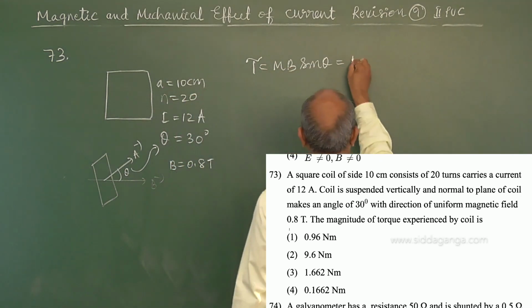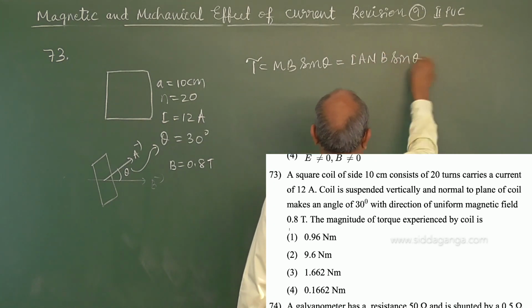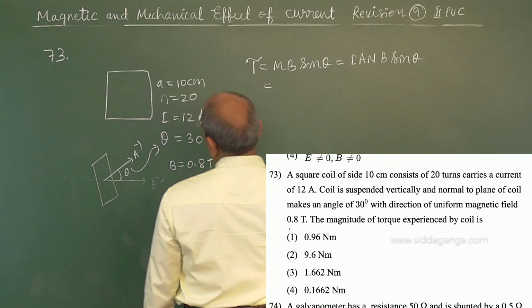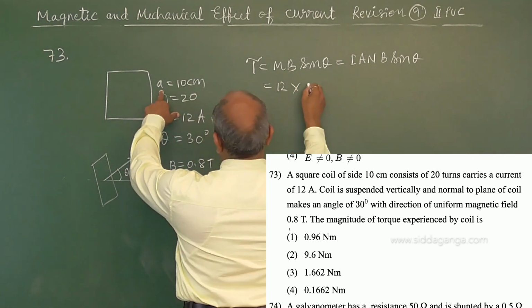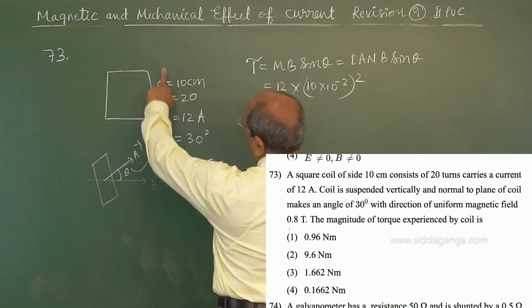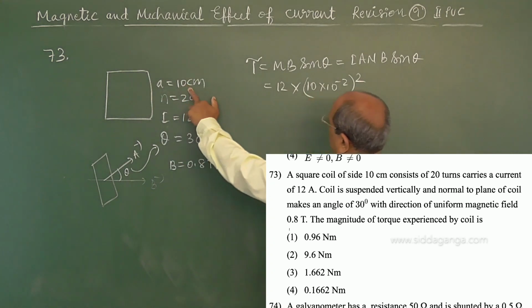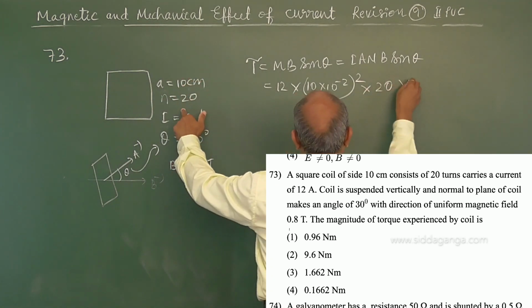But magnetic moment is I A N B sin theta. What is the current? They have given 12 amperes. Area is A, square. (10 into 10 power minus 2) whole square, because it is a square plate, area is 10 centimeter square. Number of turns is 20.